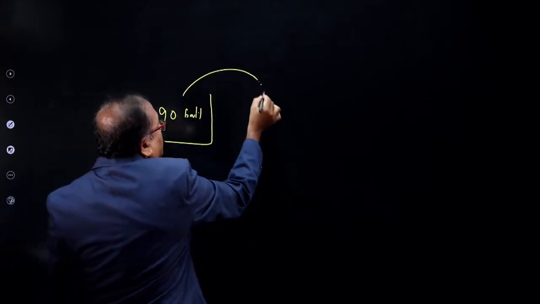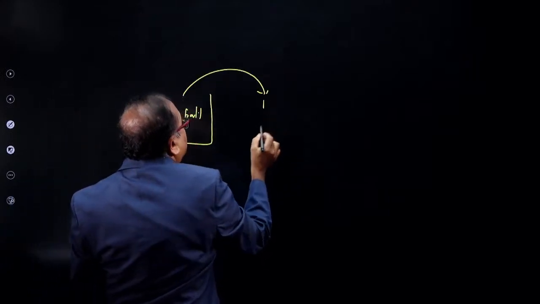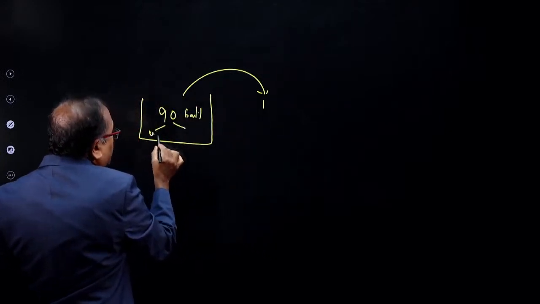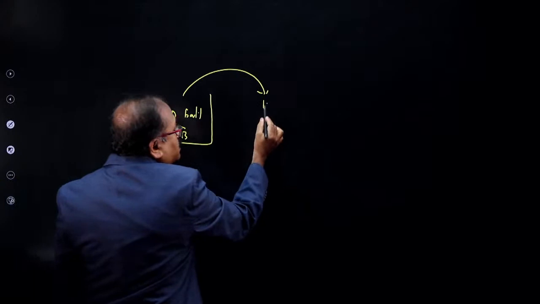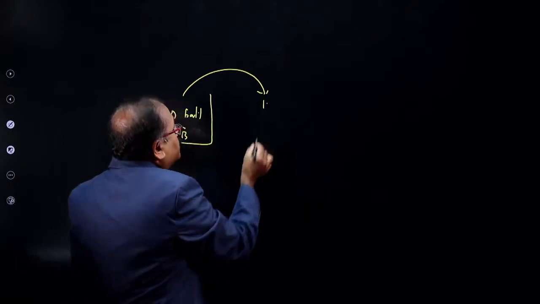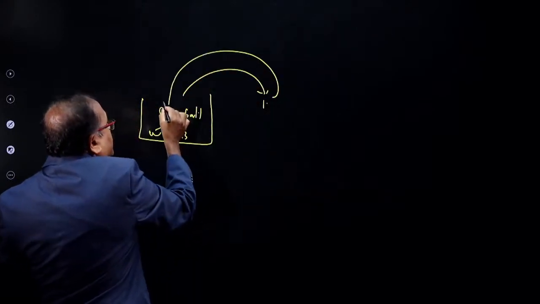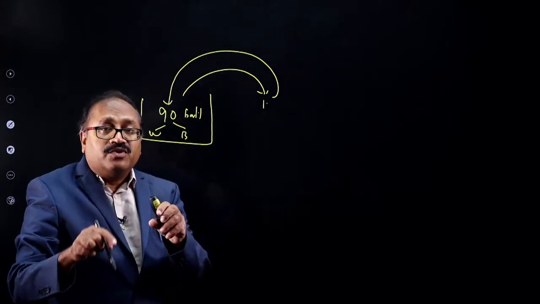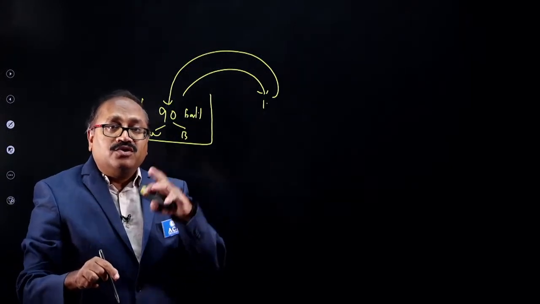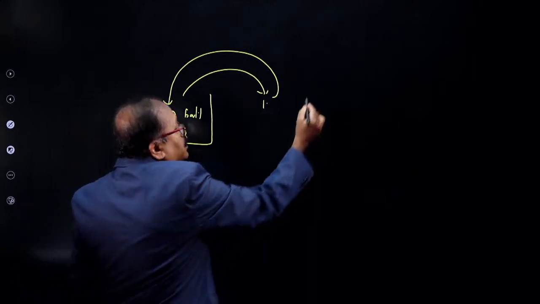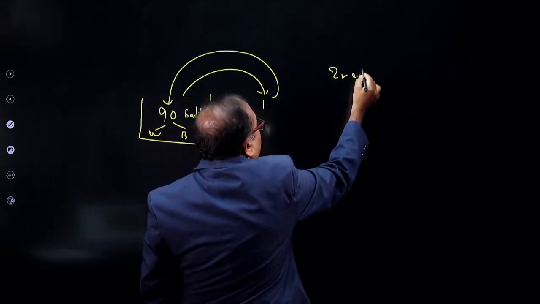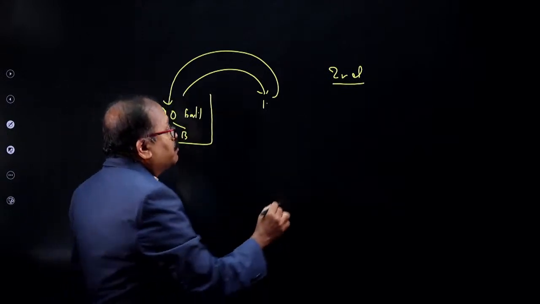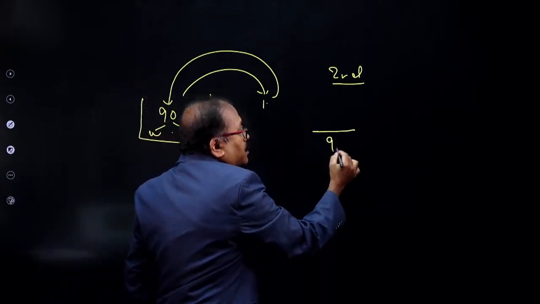Now you take one ball and check its color, this is white and this is black. You see which color it is and then you return it again. This is called with replacement. Whatever ball you have picked up, you replaced it. Now when you take the second ball, what is the total number of balls in the bag? 90 balls will be there.